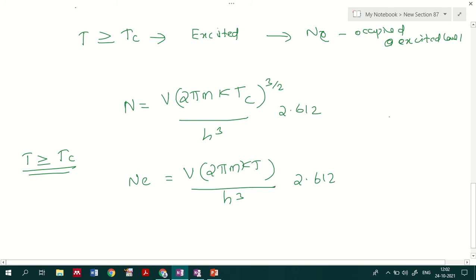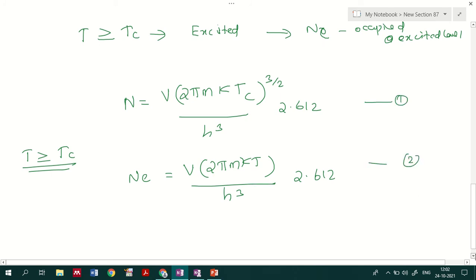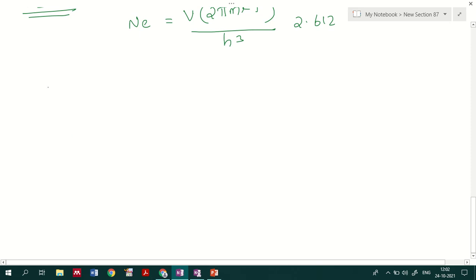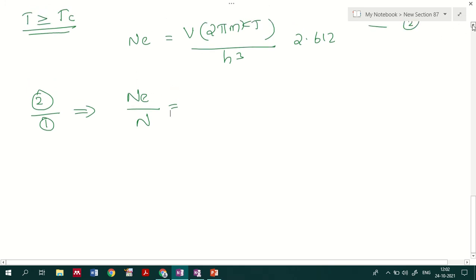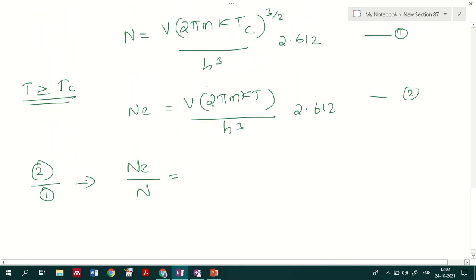Okay, so this is equation number 1, and this is equation number 2. If I take equation 2 divided by 1, we will be getting Ne divided by N. By comparing these two equations, all the terms except Tc and T are the same. So Ne by N is actually T by Tc raised to 3 by 2.